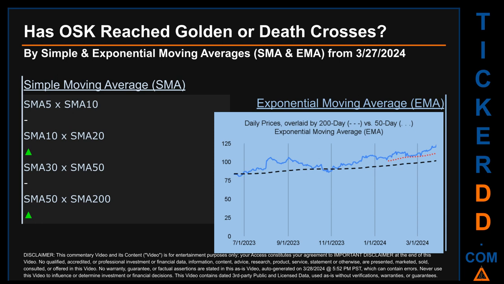end-of-day prices. For simple moving average, by comparing 50 to 200 days, we found a bullish golden cross signal since the 50-day SMA crossed above the 200-day. Continuing with SMA, we looked across the 5 to 10, the 10 to 20, and the 30 to 50-day ranges to see if golden and death crosses had been reached. We found a golden cross signal for the 10 to 20. We could not find either a golden cross or a death cross signal for the 5 to 10 and the 30 to 50.